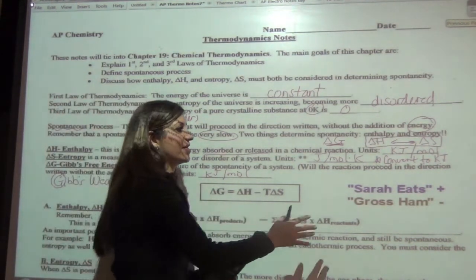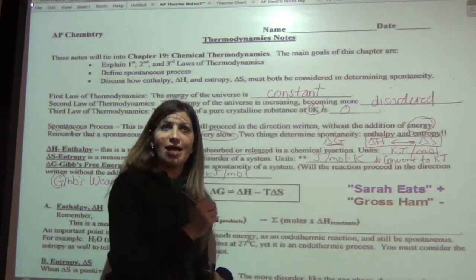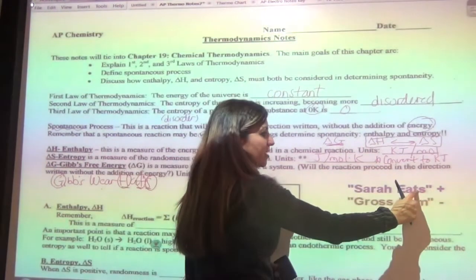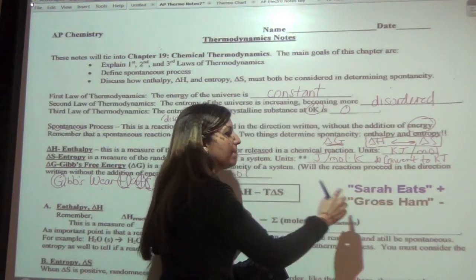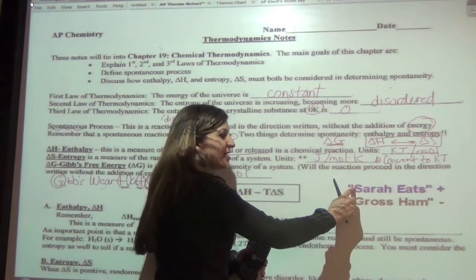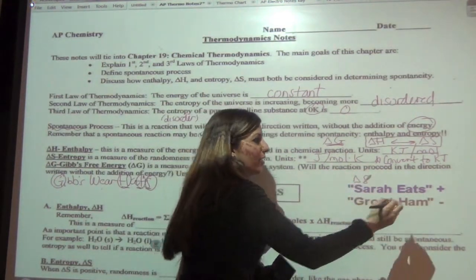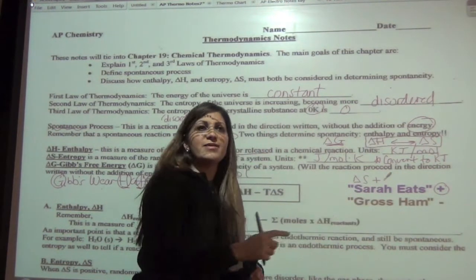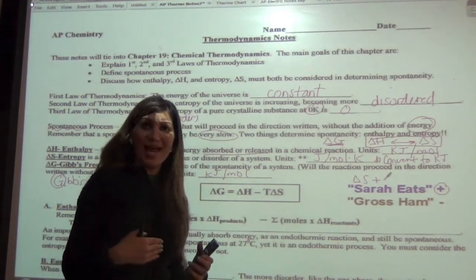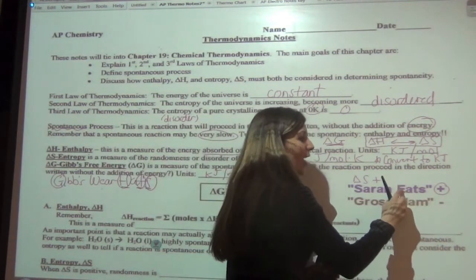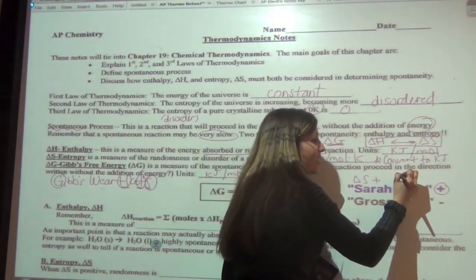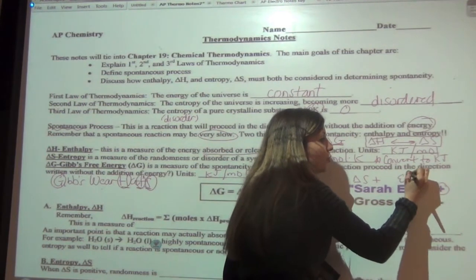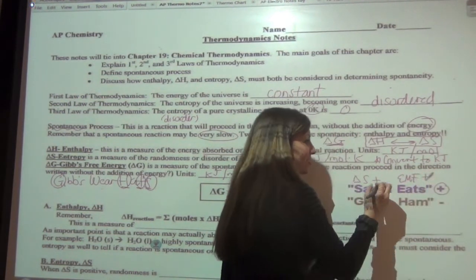So here's another thing that goes along with this that is really going to help you a lot. Sara Eats Gross Ham, okay? Sara, delta S, you actually want to be positive, okay? And E, which we're going to talk about in electrochem next, your EMF, your cell's potential, you also want that to be positive, okay?